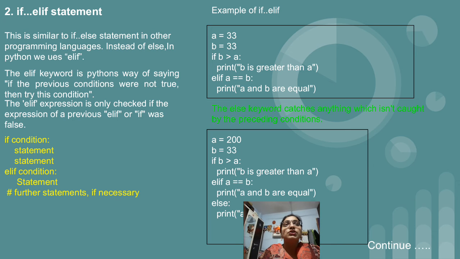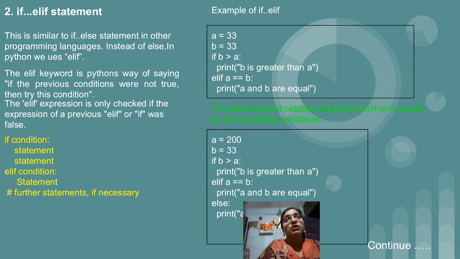If both the conditions which are written along with if and along with elif keyword are wrong, then the else part statement will get executed. So for that purpose I have given the next example. A equal to 200 we have initialized, B equal to 33. Then we have checked if B greater than A, that is 33 greater than A, the condition is false. So the statements which are under the if block are not going to execute.